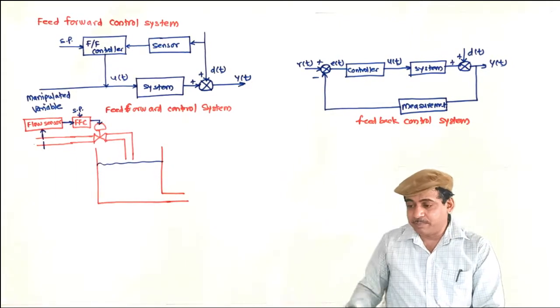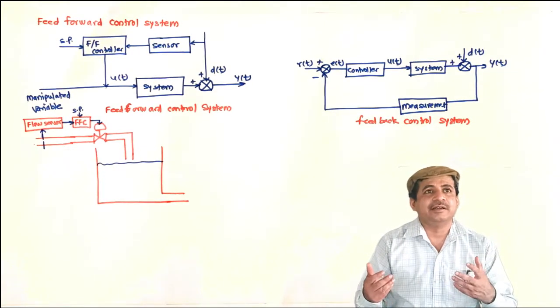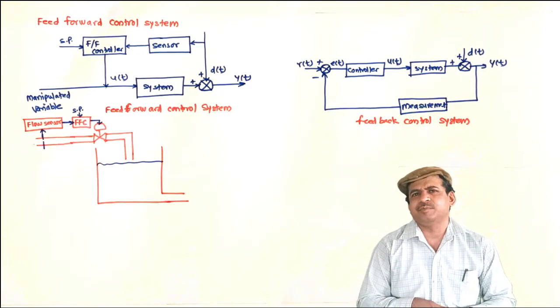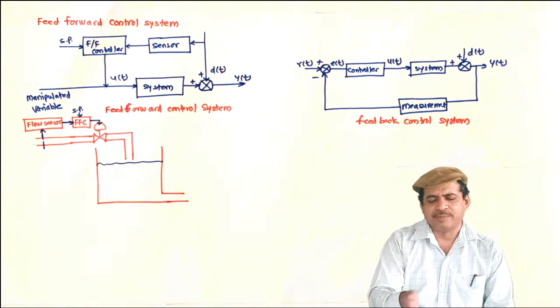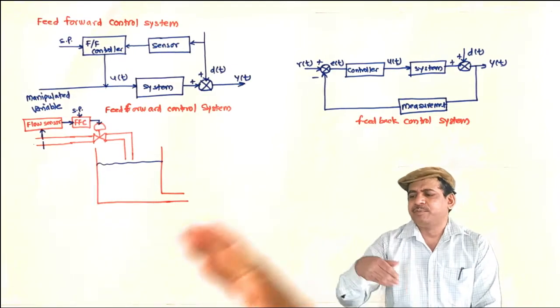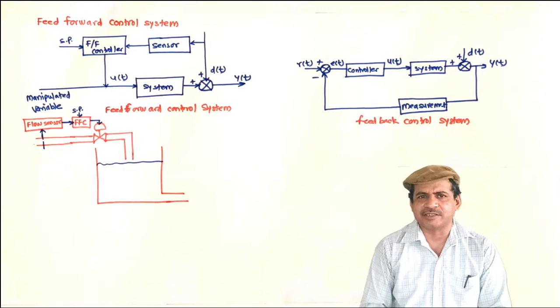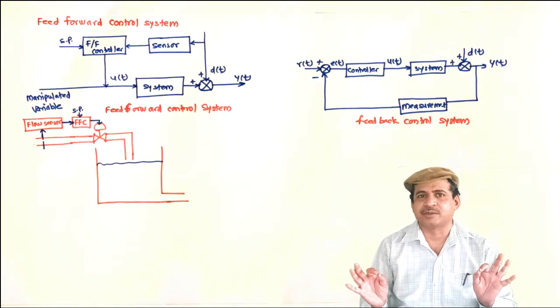Then feedback controller gives little bit poor performance for slow system. Feed forward controller works well for slow systems. Feedback controller can cope up with the unmeasured disturbances. However, feed forward controller cannot cope up with the unmeasured disturbances. All disturbances must be measured.